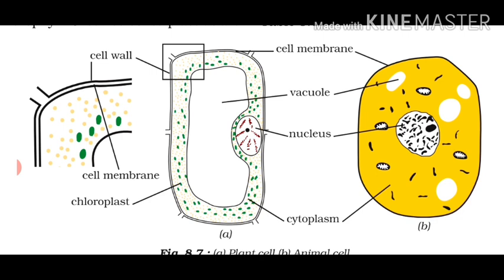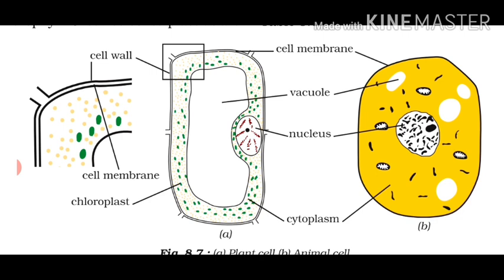All the components of the cell are enclosed in a membrane. It is this membrane which provides shape to the cells of both plants and animals.